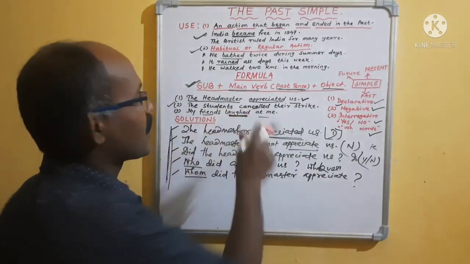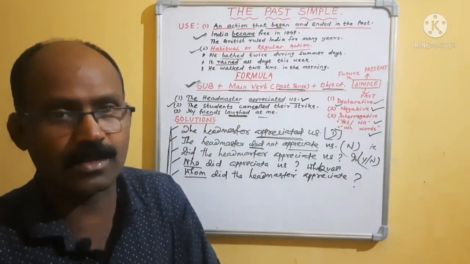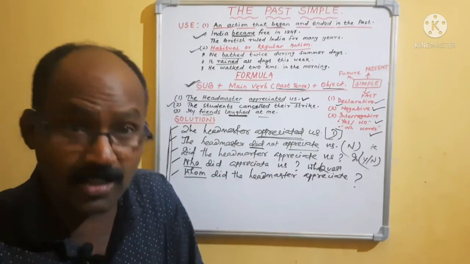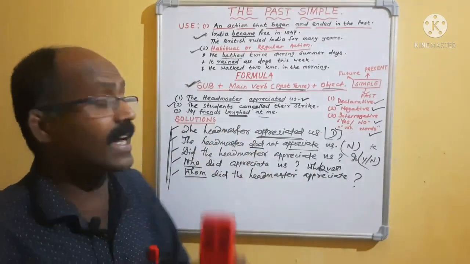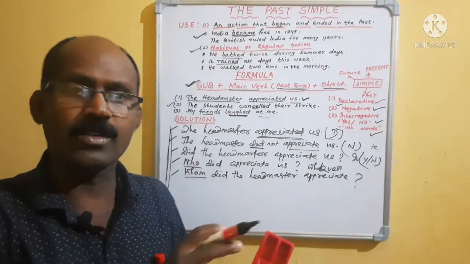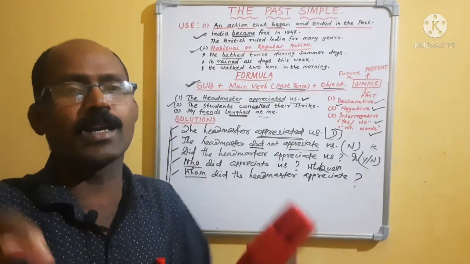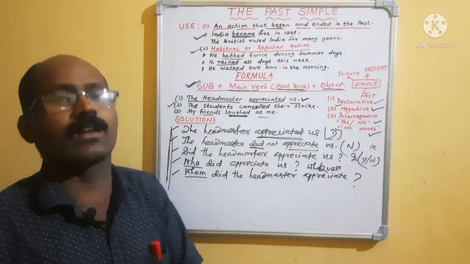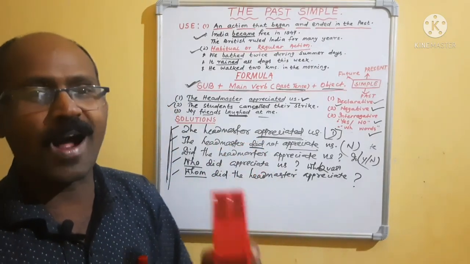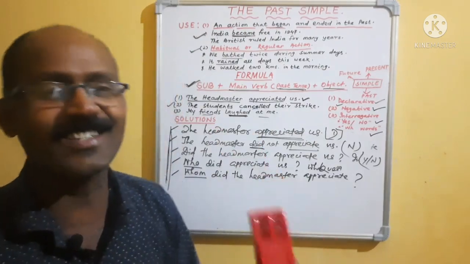Did the students cancel their strike? Question mark. Then the WH question: who did cancel their strike? What did the students cancel?